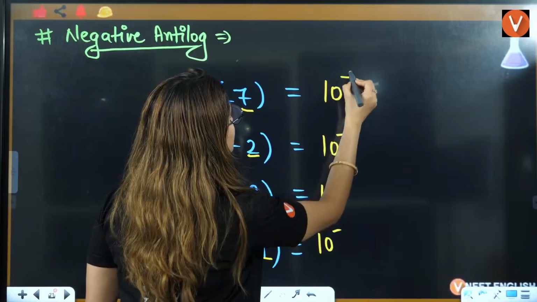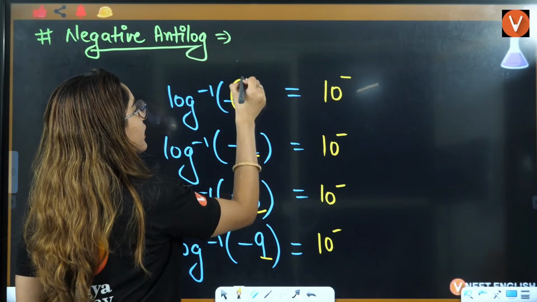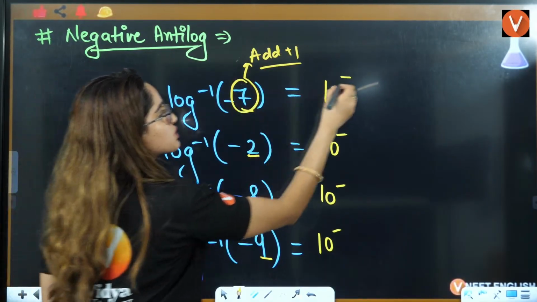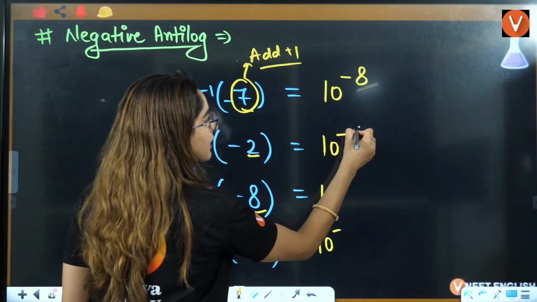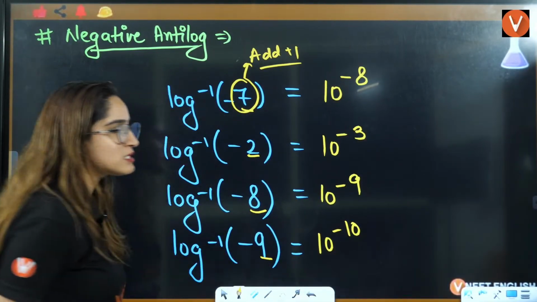Wait a minute. This is 10 raised to power. Students, correct this. This we have to add, okay? We have to add 1 here. So this will be 10 raised to power minus 8. This will be 10 raised to power minus 3. It is 10 raised to power minus 9. This is 10 raised to power minus 10.